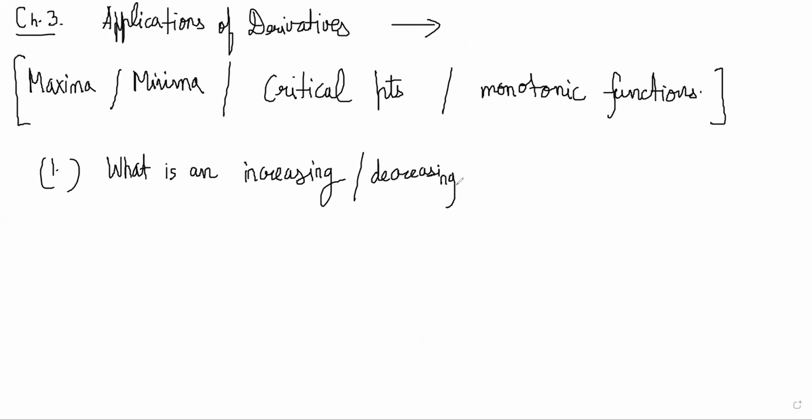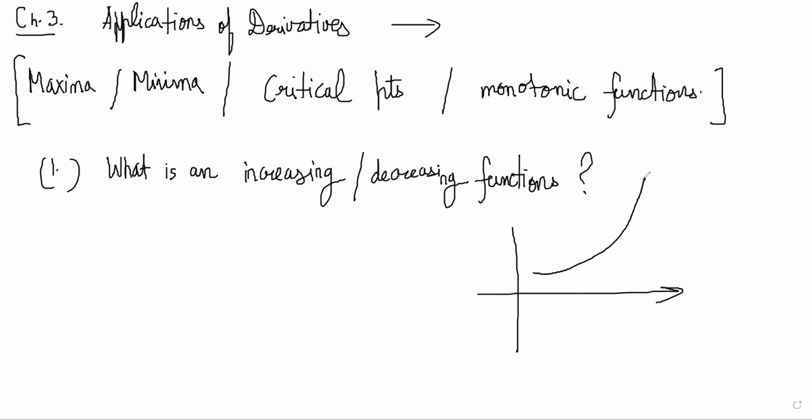As the name suggests, an increasing function is increasing as x increases, right? So if as x increases, f(x) increases, then the function is increasing.